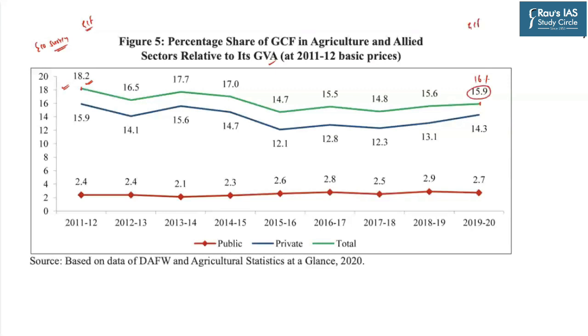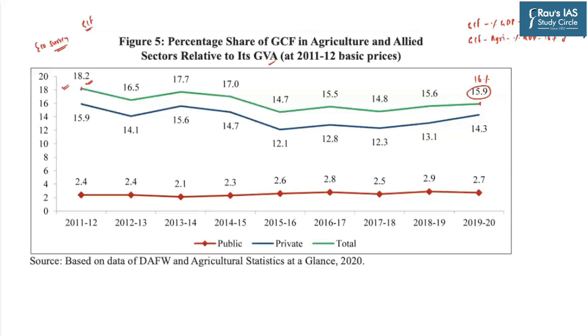So when you look at the overall gross capital formation of Indian economy expressed in terms of the overall GDP of India, it is almost 30%. Whereas if you look at the overall gross capital formation in the Indian agriculture expressed in terms of agricultural GDP, this is hardly around 16%. So as you can see, we are significantly underspending as far as the agriculture sector is concerned. That is the first thing.